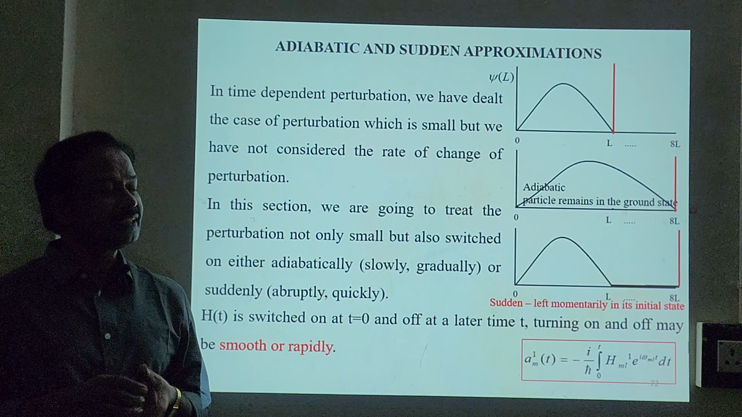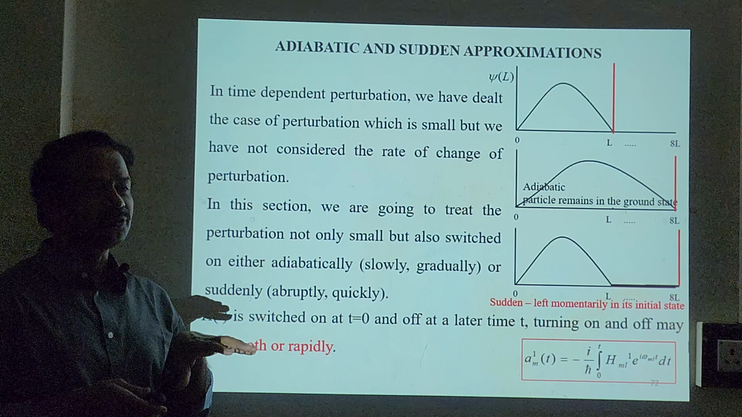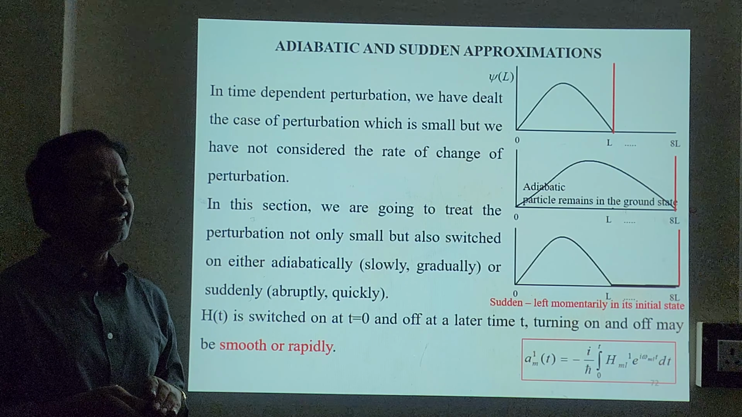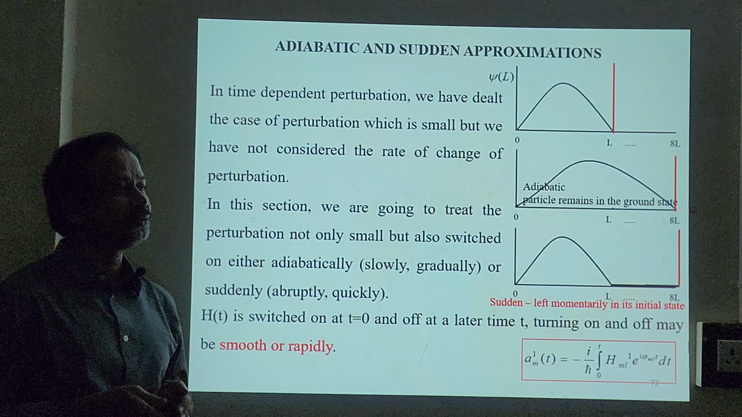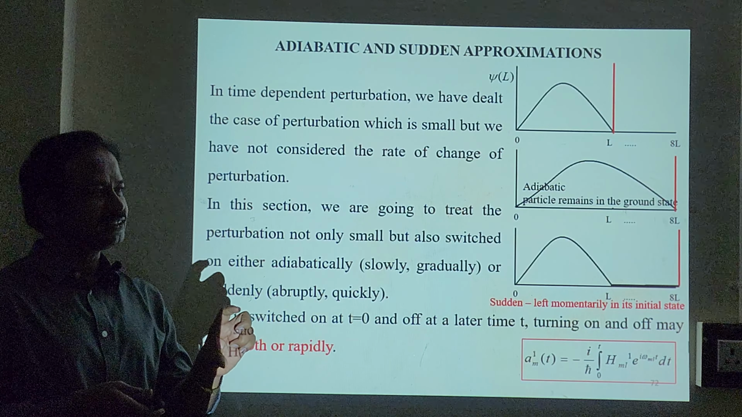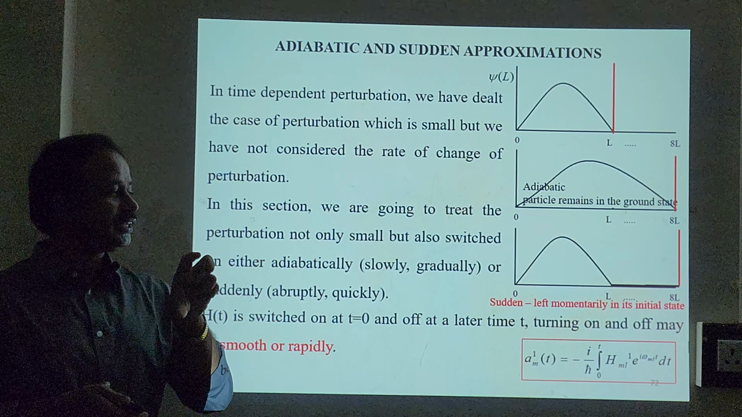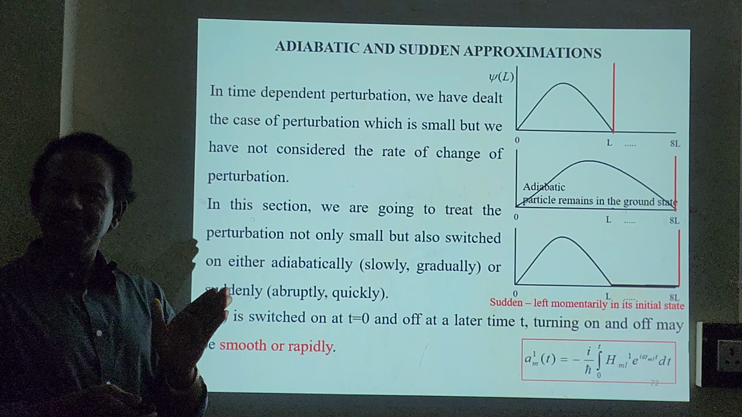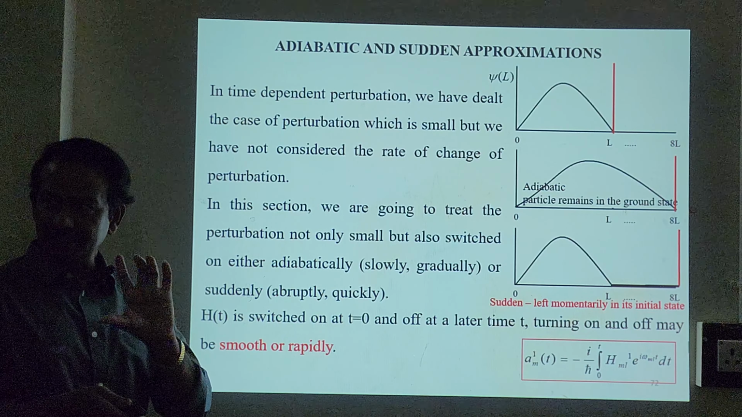And we have not considered the rate of change of Hamiltonian. We have considered only the time-dependent Hamiltonian so far, whereas we have not considered the rate of change of Hamiltonian. Rate of change of Hamiltonian means dH by dt, dH of t divided by dt. H of t means the perturbing field which depends on time.